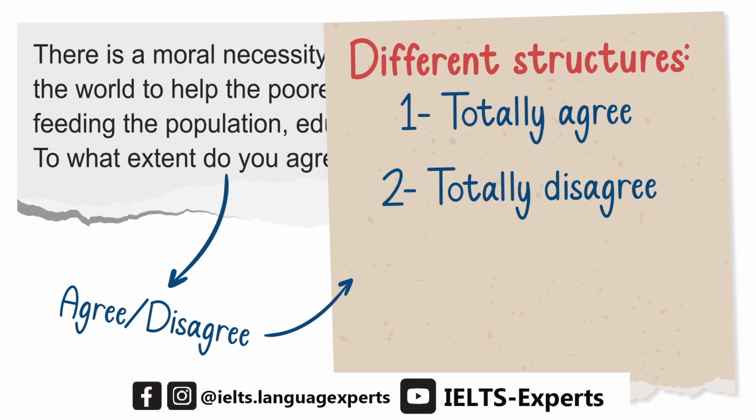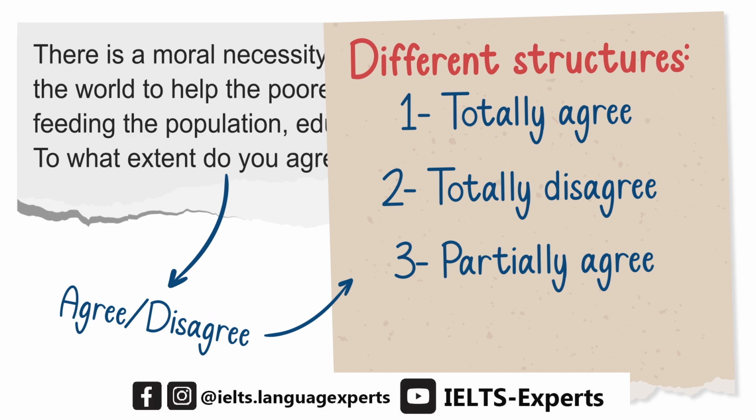And sometimes you can have a partial opinion. You agree with the question. However, in the third paragraph, or the second body paragraph, you have to write about the opposing view, the different view, right?